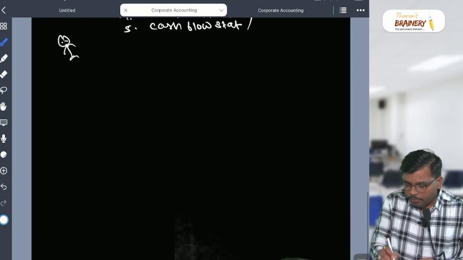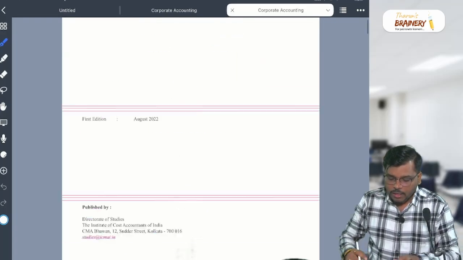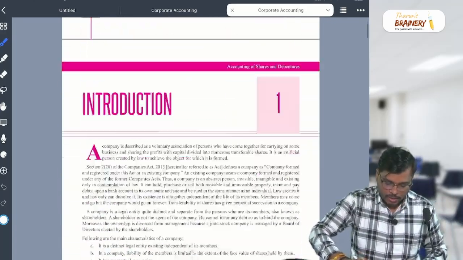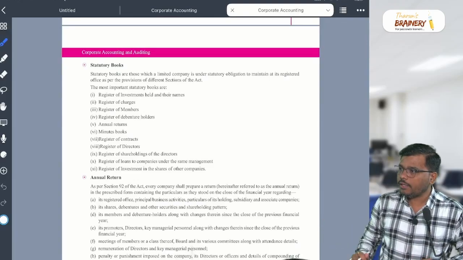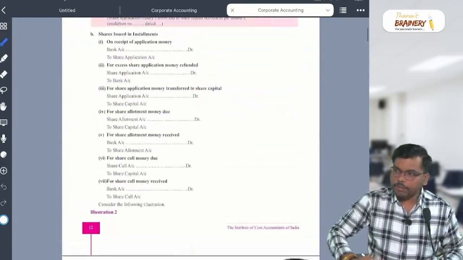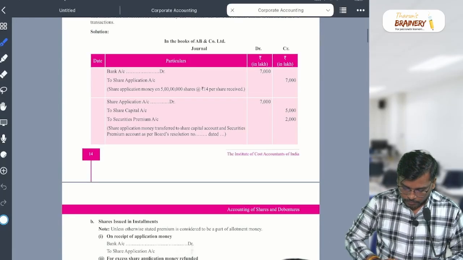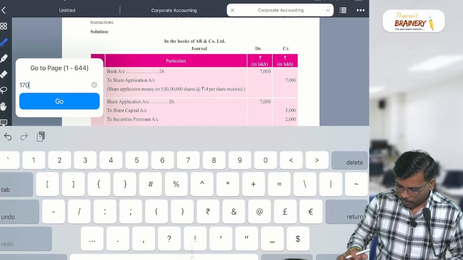My dear student, the balance sheet will start with equity and liability. Balance sheet will start with what, sir? Equity and liability. I hope you have this textbook. So can anyone tell me the page number? Page number 17.